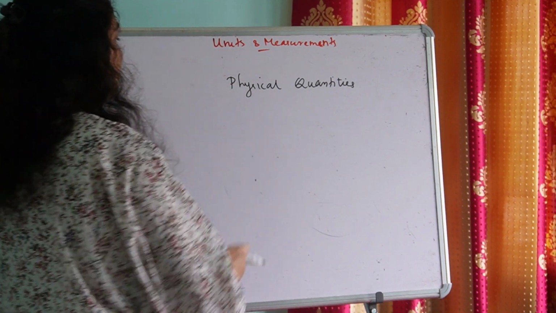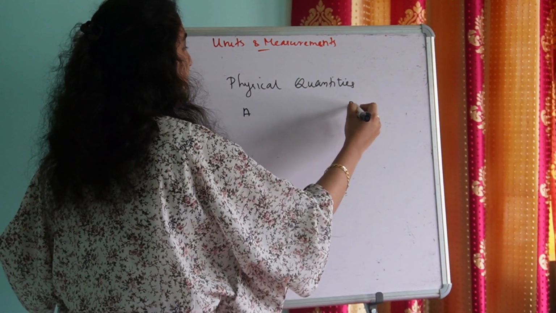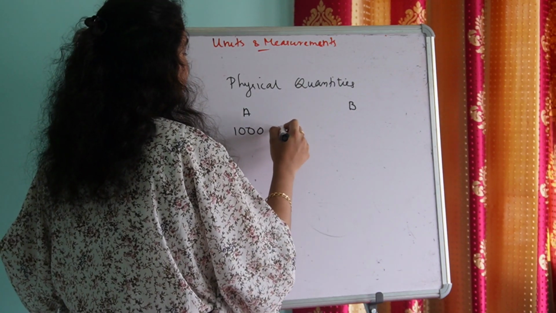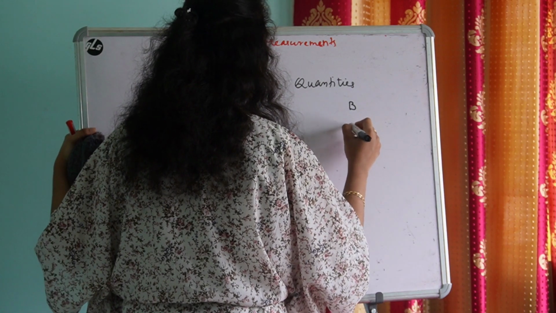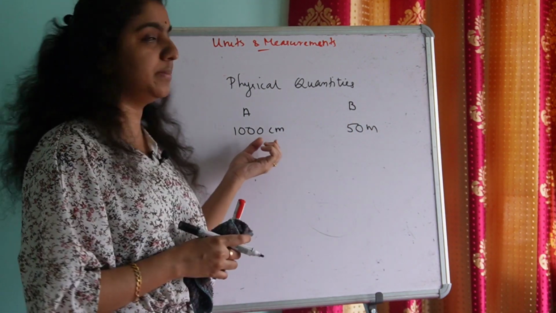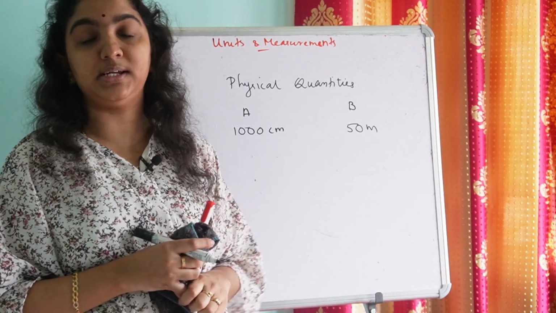Now I have two markers A and B, and the length of my marker A is 1000 centimeter and the length of my marker B is 50 meter.